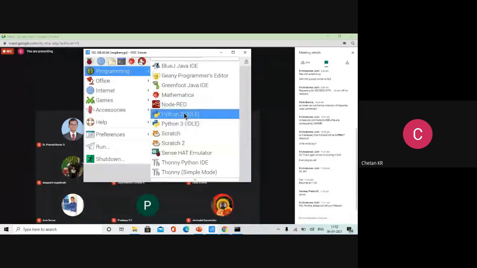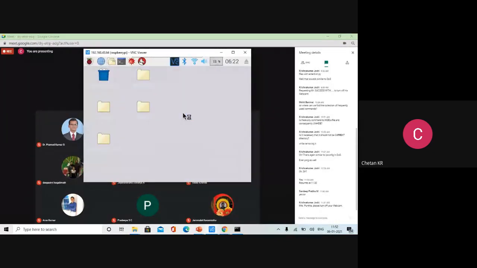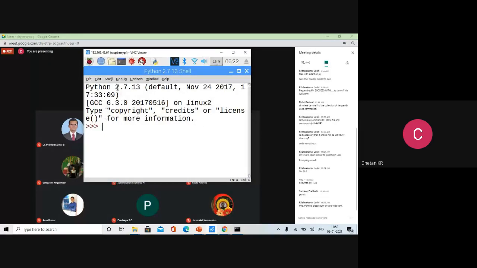So if you connect to Python 2, here is one simple example to see the difference between Python 2 and Python 3. See the shell here, this is the shell that can interact with us. I can use statements in the shell here, like print hello. It will understand and print it.